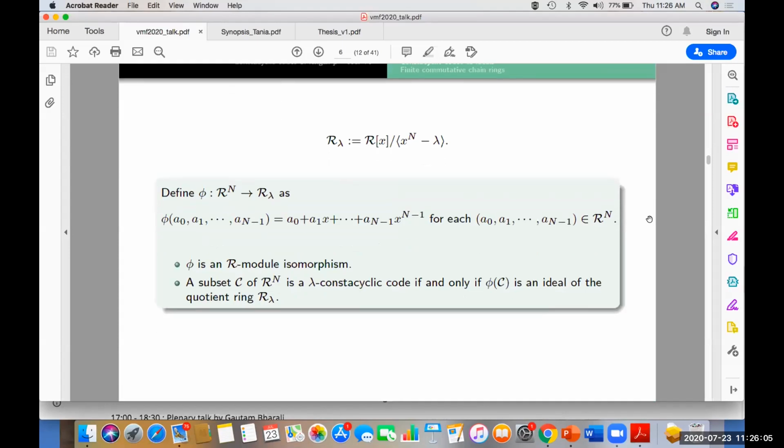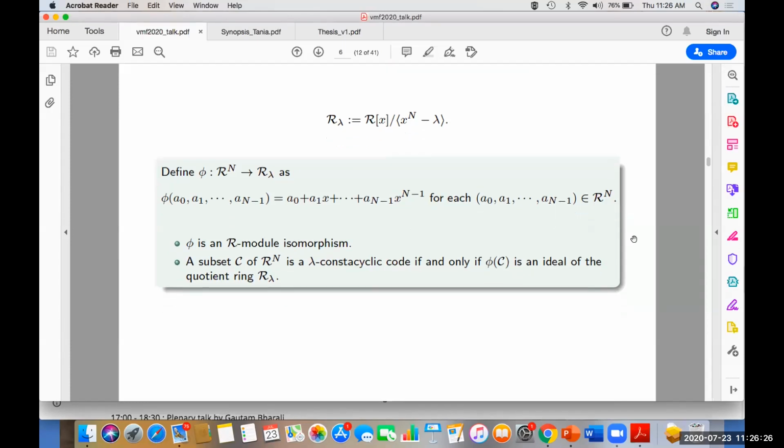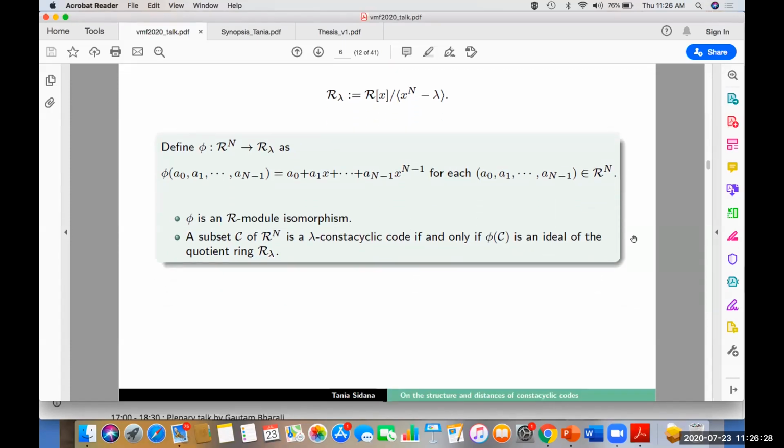Now, in order to determine structures of lambda-constacyclic codes, let us denote by R_lambda the quotient ring R[x] factored by the ideal generated by x^n minus lambda. And we can define a map from R^n to R_lambda, which takes an n-tuple over R to a polynomial of degree less than or equal to n minus 1. And one can see that this map is an R-module isomorphism.